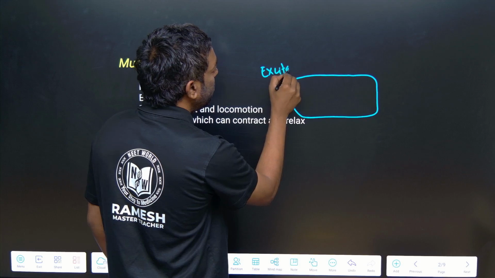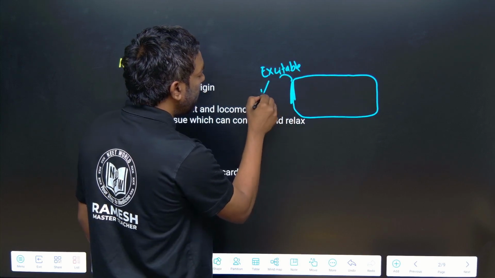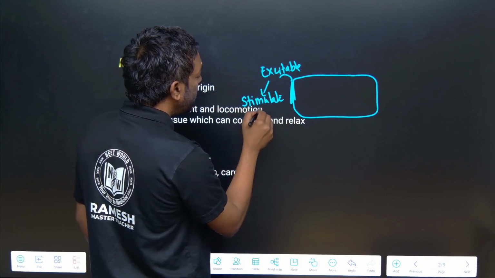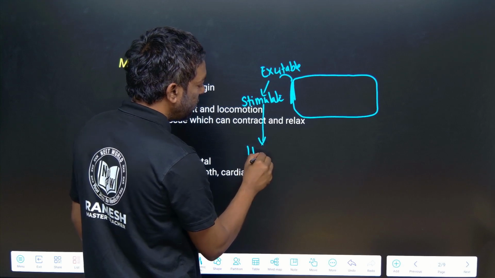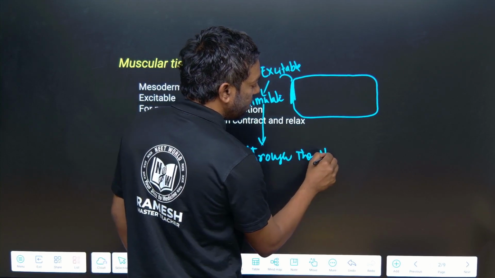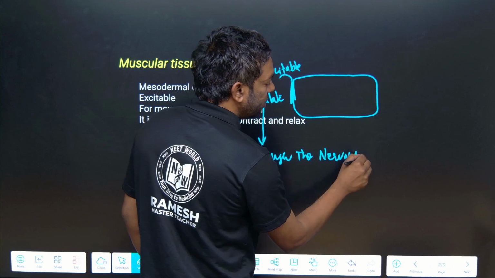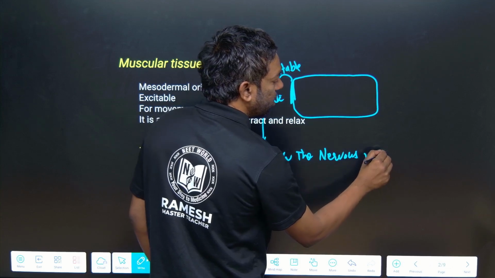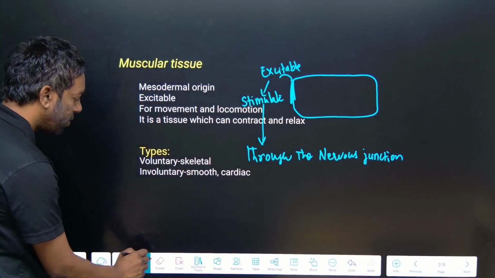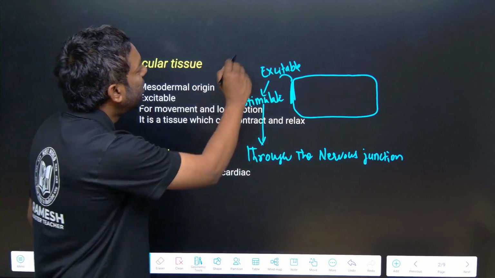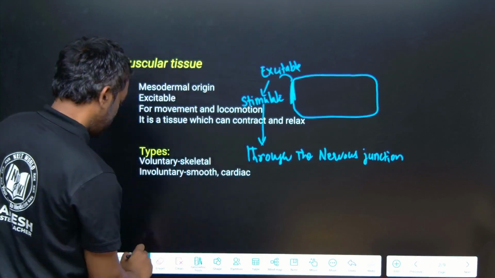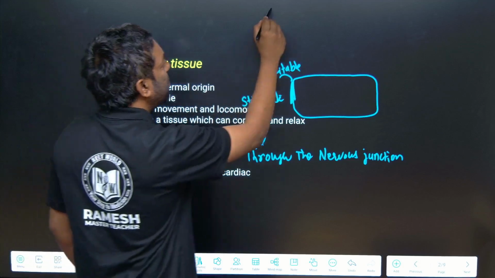Excitable means stimulated through the nerve junction. What is this? Okay, I am going to make it clear to you.